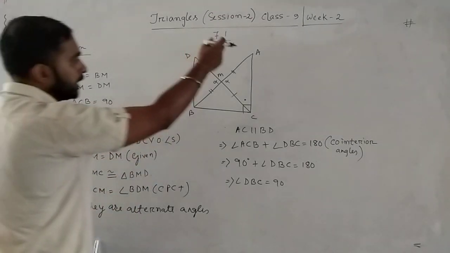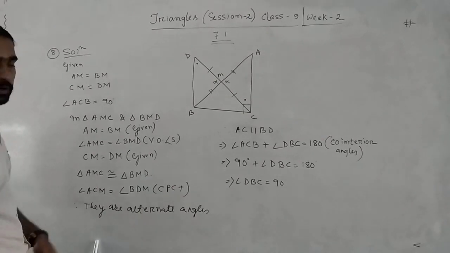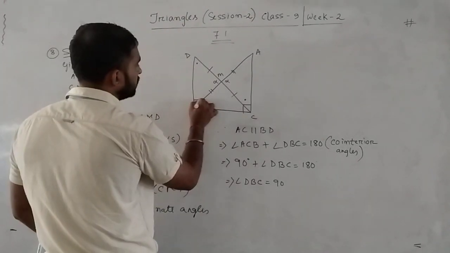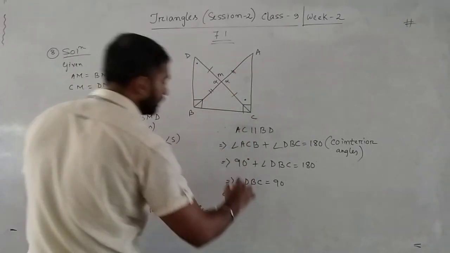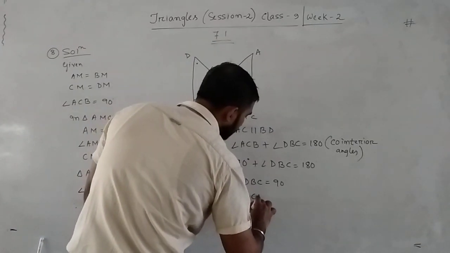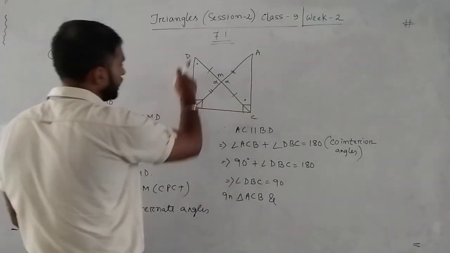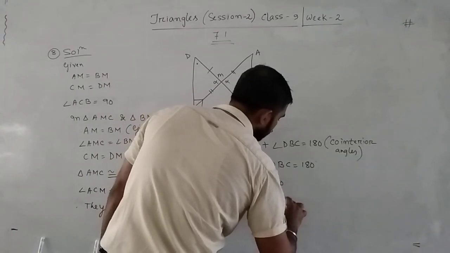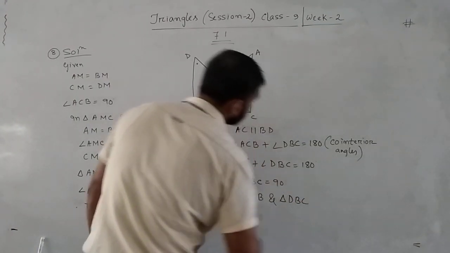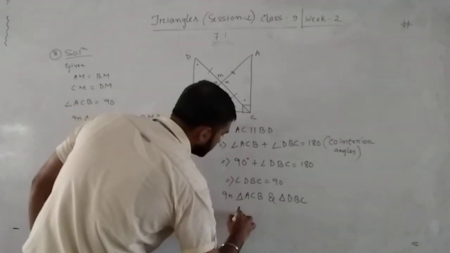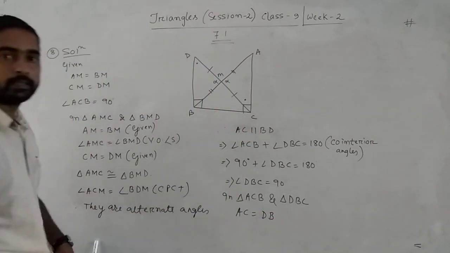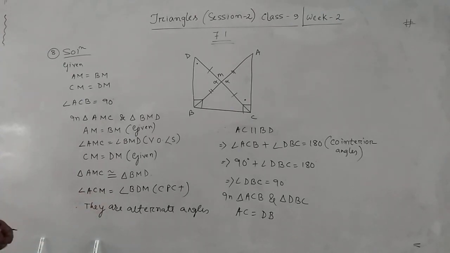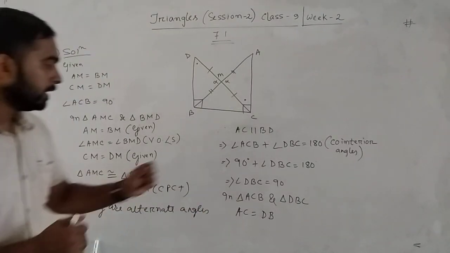Now what is the third part? Prove that triangle ACB and triangle DBC are congruent. Okay. This one is also 90 degrees. Now in triangle ACB and triangle DBC, is AC equal to DB? It is not given anywhere in the question, but we can say that these two sides are equal. Why?